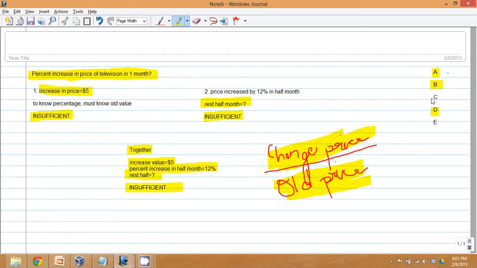and therefore C cannot be the answer, because C says that 1 and 2 together are sufficient. However, this is not the case here, so C is out of question, and therefore the only possible answer is